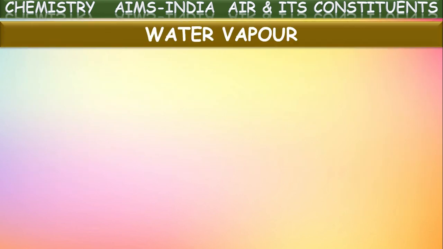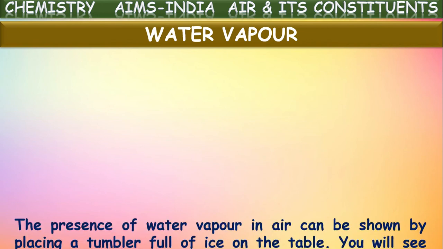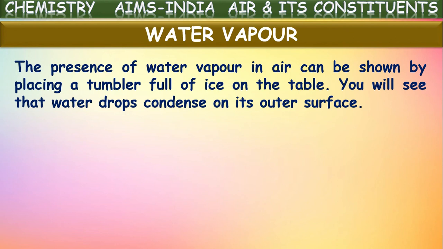Next, water vapor. Another constituent of atmospheric air is water vapor. The presence of water vapor in air can be shown by placing a tumbler full of ice on the table. You will see water drops condense on its outer surface, isn't it? This experiment you have seen in the earlier classes also. If you keep ice cubes in a glass and keep this outside on the table, after a few minutes you will observe some droplets of water on the surface of this glass, isn't it?